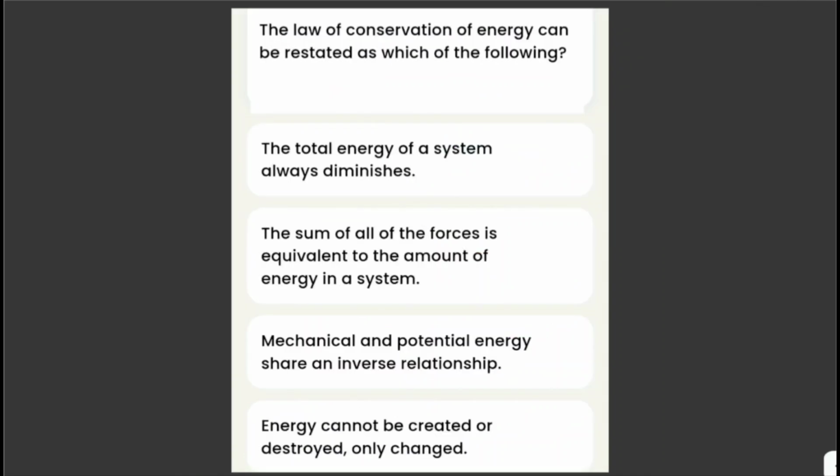The law of conservation of energy can be restated as which of the following? The total energy of a system always diminishes. The sum of all the forces is equivalent to the amount of energy in a system. Mechanical and potential energy share an inverse relationship, or energy cannot be created or destroyed, only changed. So the law of conservation of energy states that the total energy of an isolated system remains constant. Energy cannot be created or destroyed, but it can change from one form to another. So the answer here is this one.